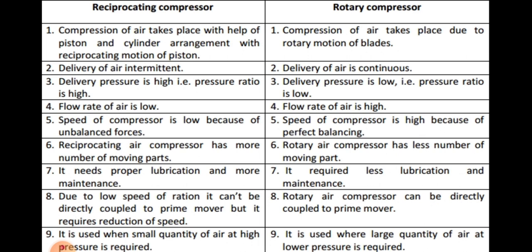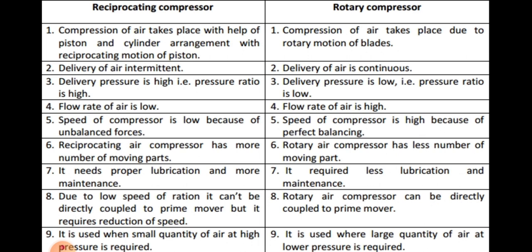The delivery of air is intermittent in a reciprocating compressor because during the forward stroke only, the piston compresses the air and delivers the air to the receiver.